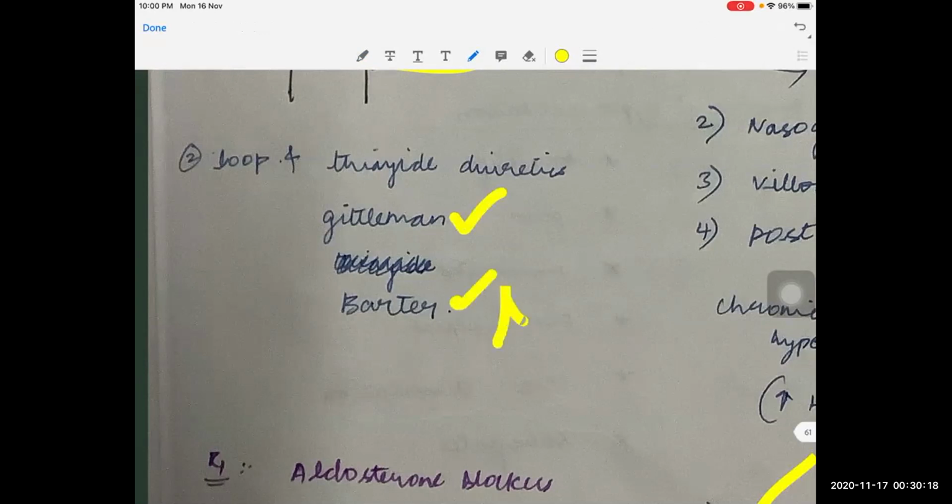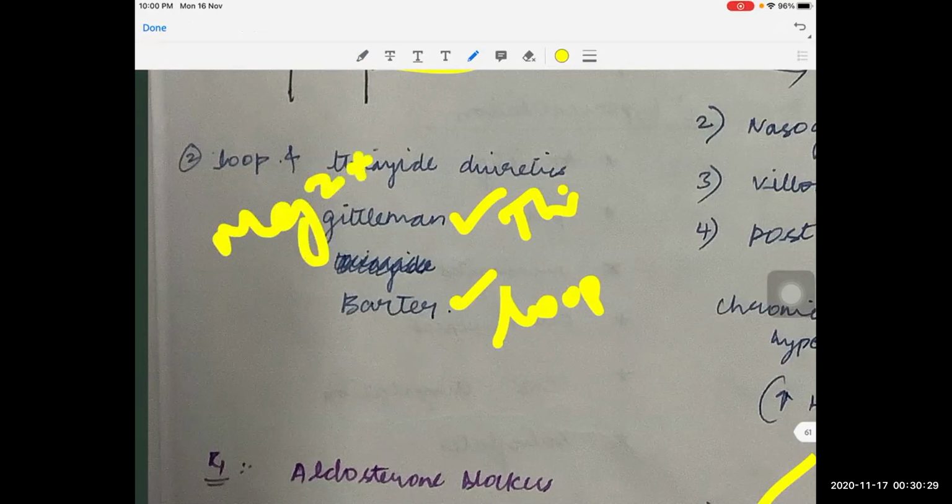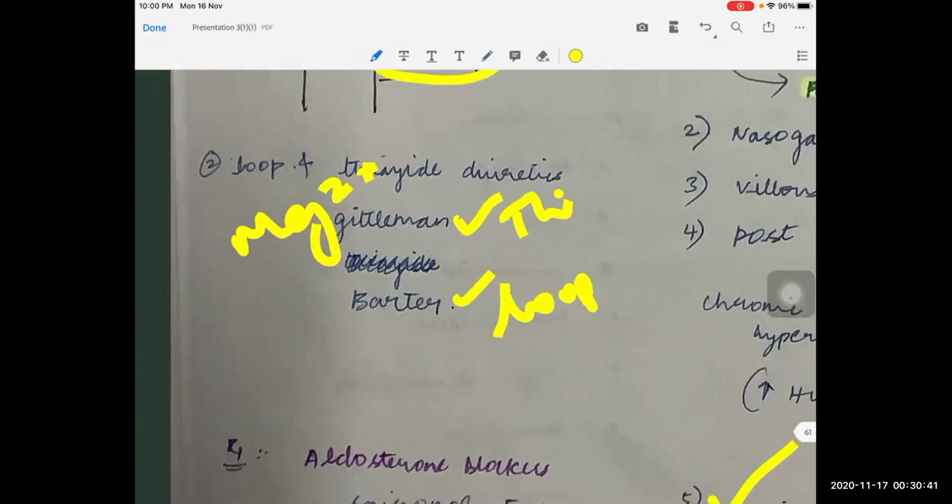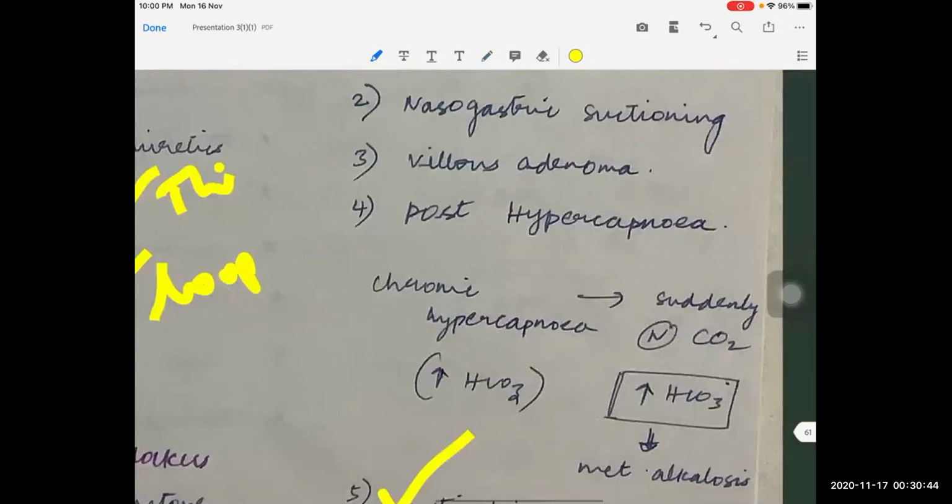The same way, Gitelman syndrome and Bartter syndrome. Bartter syndrome is similar to loop diuretics, and Gitelman syndrome is similar to thiazide diuretics. And in Gitelman syndrome, the patient will have magnesium deficiency also, which is very difficult to treat. We will be treating the potassium alone, but when we check the magnesium levels, the patient will have severe hypomagnesemia.